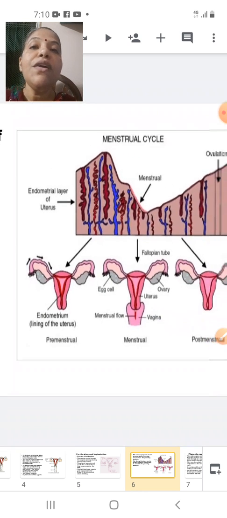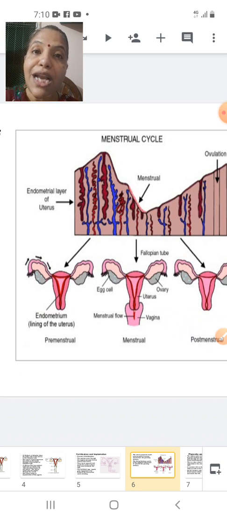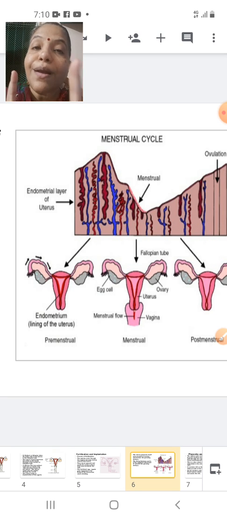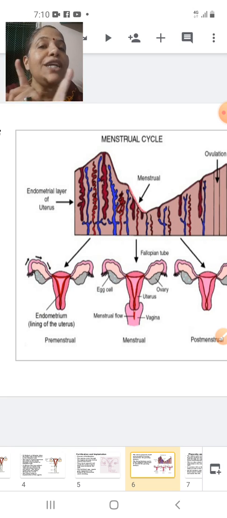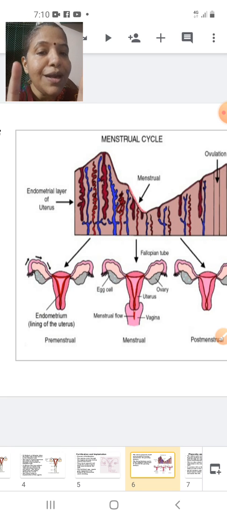If it is an unfertilized ovum, it will never get implanted. Implantation is there only for the fertilized ovum. Unfertilized ovum will not get implanted. So in this case, the sperm has not come, fertilization has not taken place, so it is an unfertilized ovum.